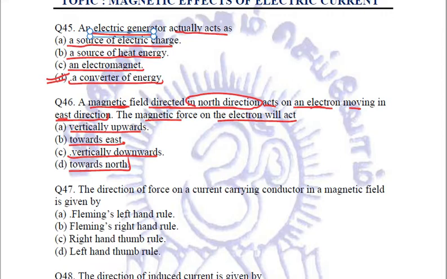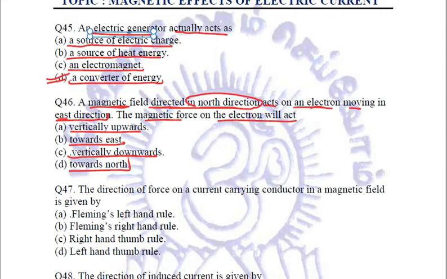Now you have to apply Fleming's left hand rule to find the direction of force. According to Fleming's left hand rule, we have to place the forefinger, middle finger and thumb of our left hand perpendicular to each other. Now try to relate your fingers according to the question's direction. The magnetic field is directed in north.